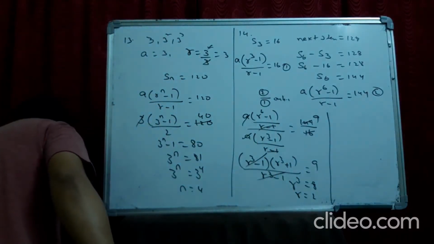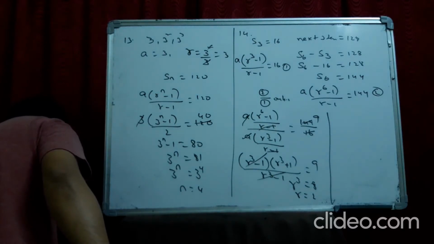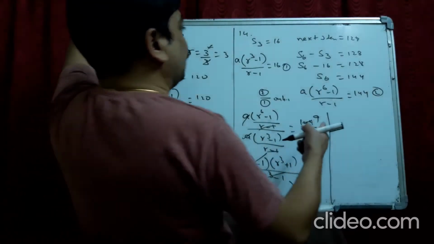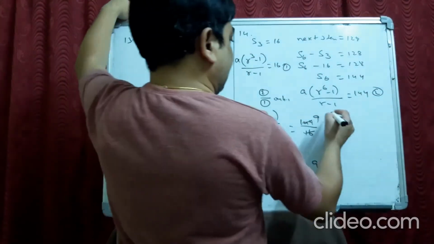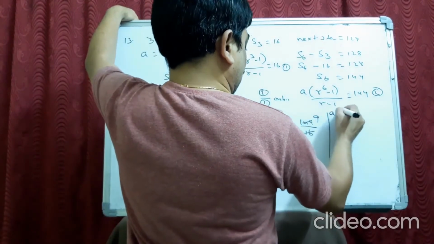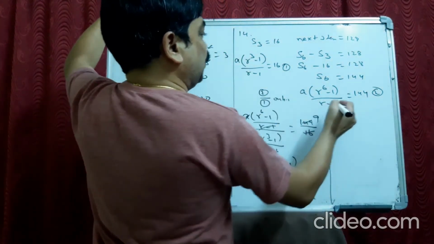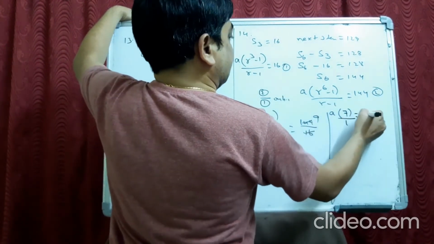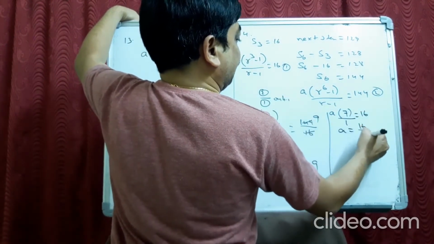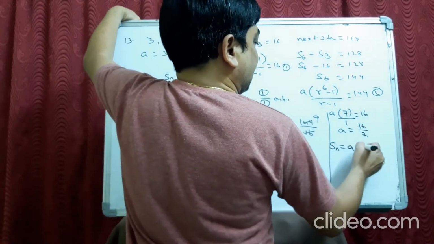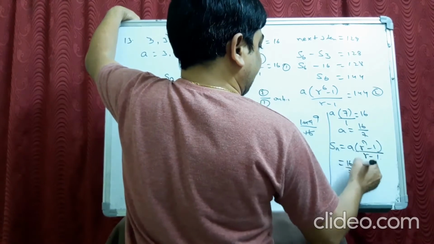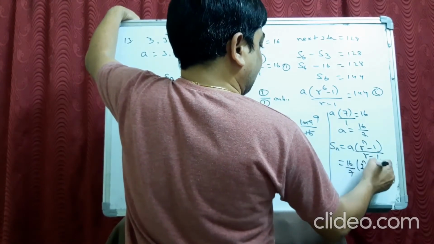After that they ask us to find out the sum to n terms, Sn, also they want. After this let us find out A. A into, first one I am taking, r cube, 8 minus 1, 7 by r minus 1, 1, is 16. A is 16 by 7. So Sn will be A into r power n minus 1 by r minus 1. 16 by 7 into 2 power n minus 1. That's it.